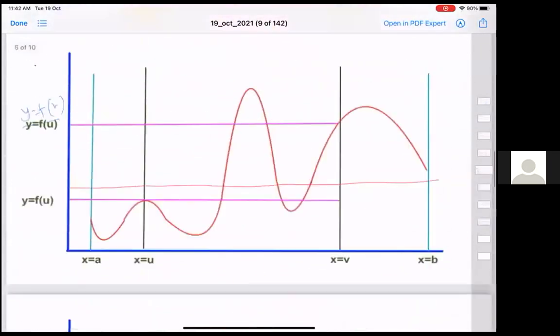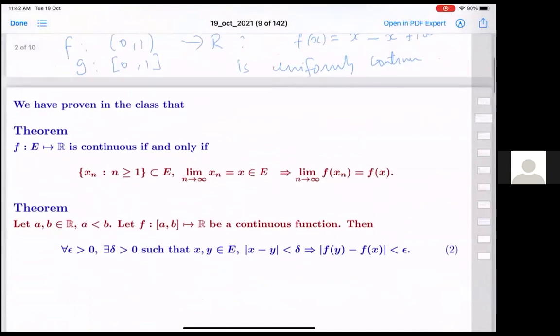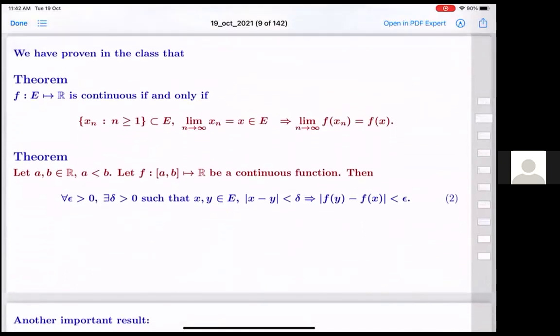Continuous functions, what is it that we have done? Let's quickly review. The definition of continuity, and continuity at a point, or continuous on the entire set. Then we had shown that continuity can be done in a sequential manner: the function is continuous on the whole set if and only if for every sequence which converges to some point x in the set, f(xn) converges to f(x).